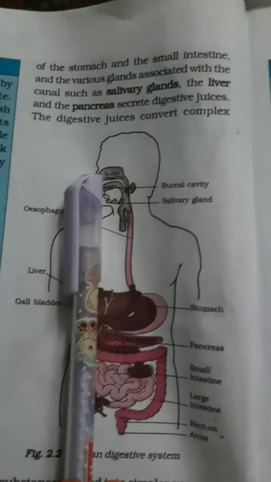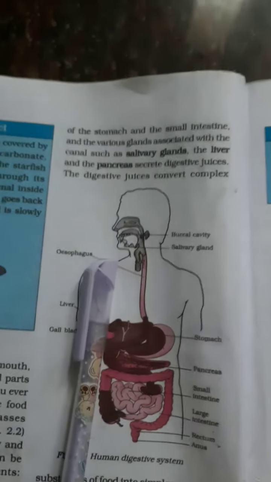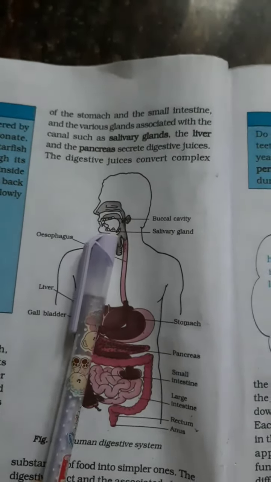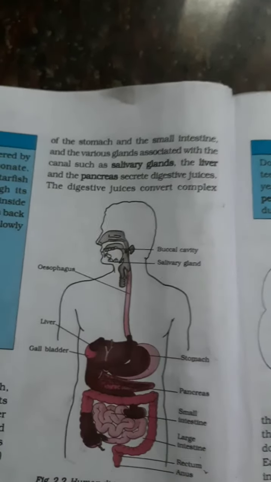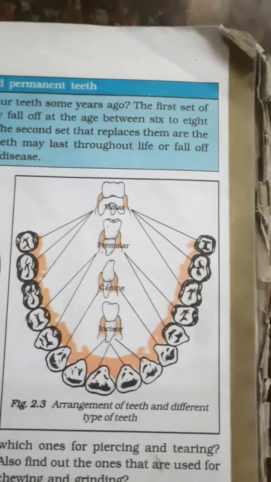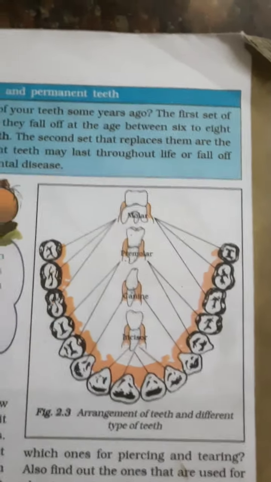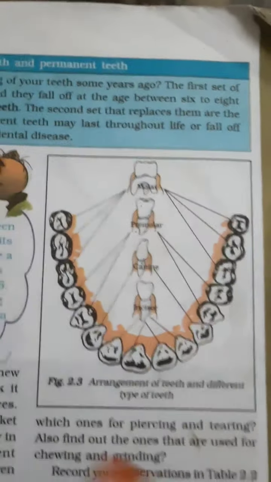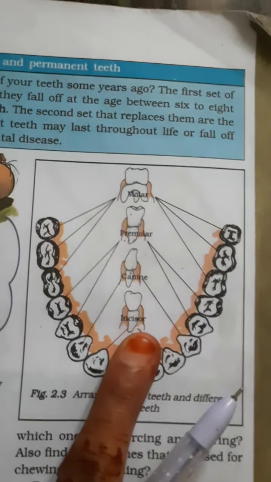In the mouth it starts, and here we chew the food with the help of teeth present in the buccal cavity. I want to show you teeth. This is the arrangement of teeth and these are the different types of teeth. As you can see in the picture, the front 4 teeth are known as incisors.